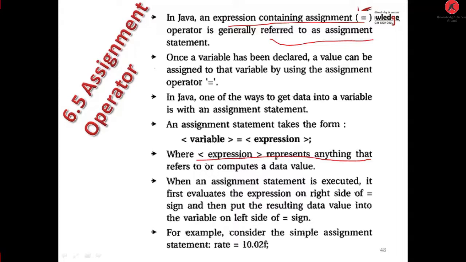When an assignment statement is executed, it first evaluates the expression on the right side of the equals sign and then puts the resulting data value into the variable on the left side. For example, consider the simple assignment statement rate = 10.02f. It means 10.02f will be provided to the rate variable.